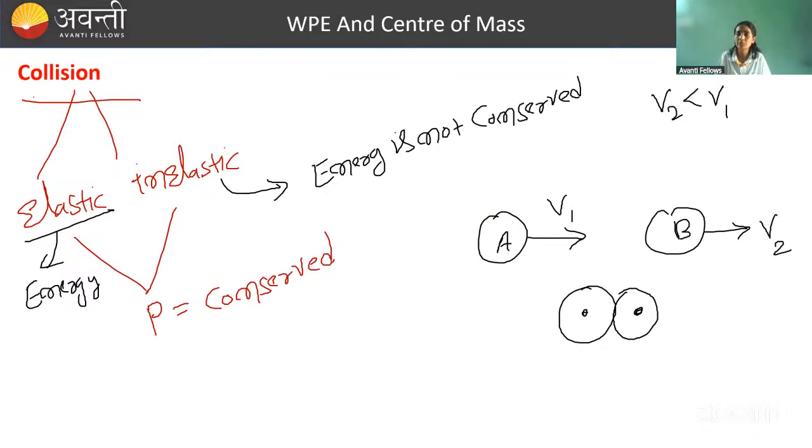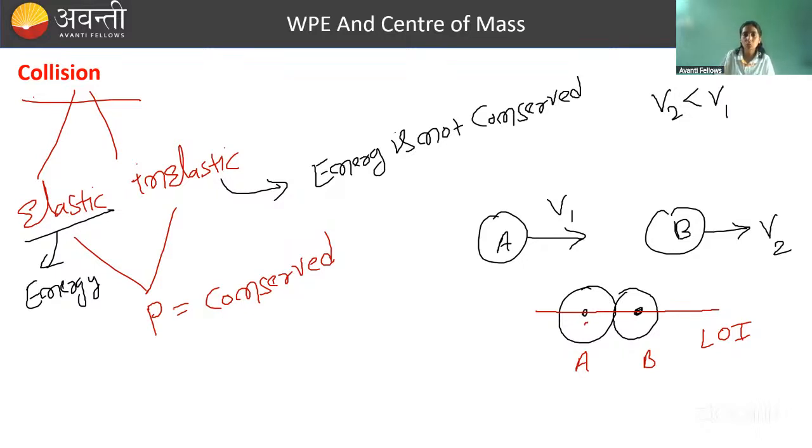Line of impact हम कैसे बनाते हैं? Just identify center of mass of each body. So body A has a center of mass here. Body B has a center of mass here. Combine these two centers of mass, and whatever line you are getting, that is your line of impact. So along line of impact, contact force will act, and along this line itself, we will conserve momentum.